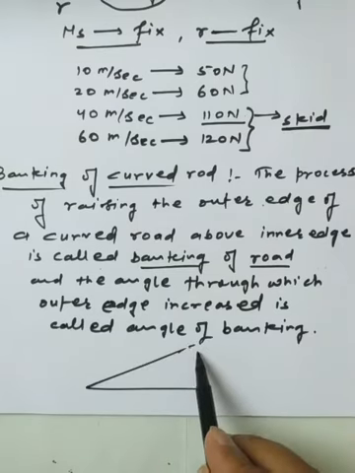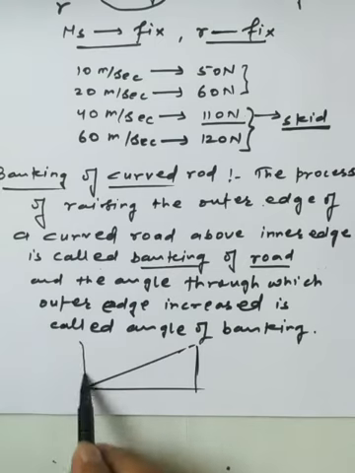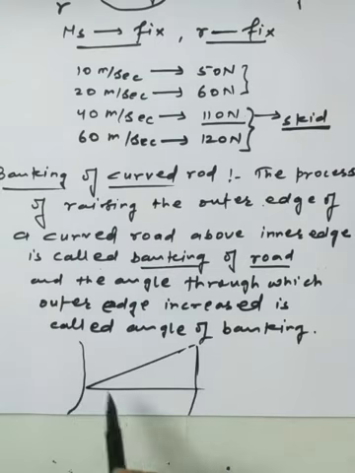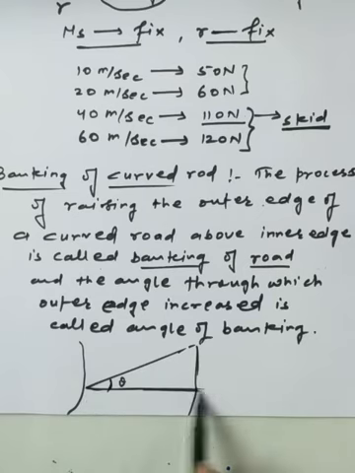This is the curved portion of a curved road. We are tilting the outer edge by a small angle; this angle is not too large. So this process of raising the outer edge compared to the inner edge by a small angle of inclination is called the banking of a curved road.